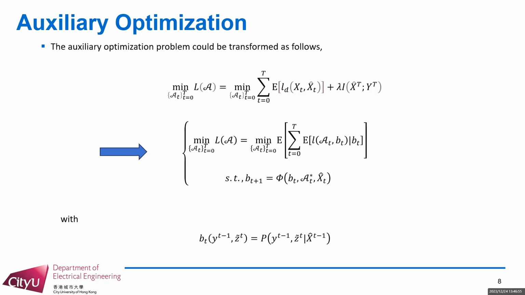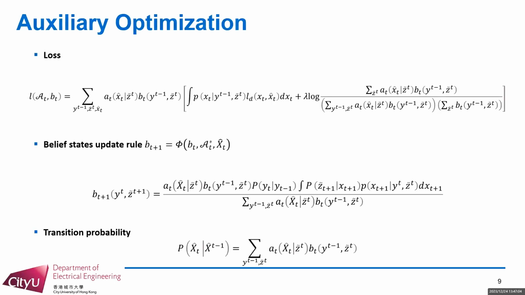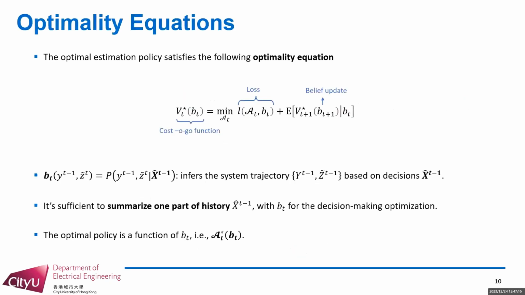The belief state is a conditional distribution of Y_{t-1} and zeta_t given X hat t-1. The temporal loss is a function of the policy collection A_t and B_t. The belief state's evolution depends on the last belief, policy collection, and the decision X hat t. Therefore, the optimal estimation policy satisfies the following optimality equations, where the optimal cost-to-go function and the policy depend on the belief state. It's sufficient to summarize the history, X hat t-1, with B_t, for decision-making optimization.